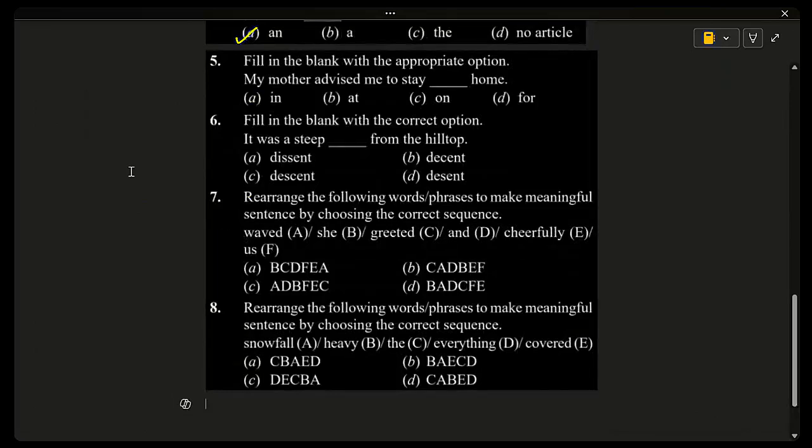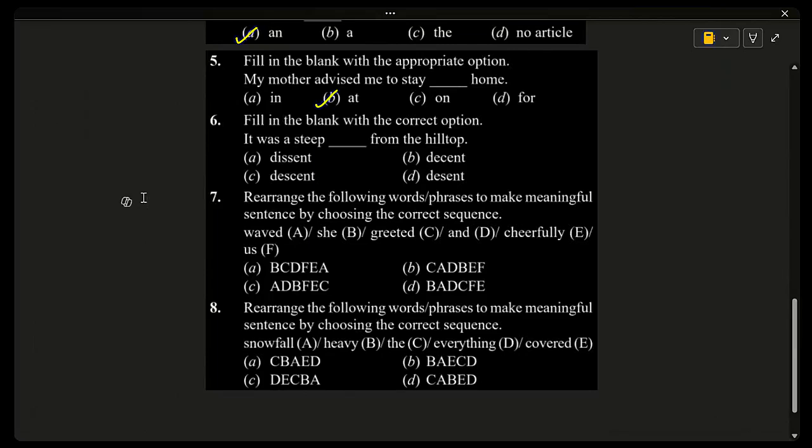Fifth one, fill in the blank with the appropriate option. My mother advised me to stay dash home. In home, at home, on home, for home. So the correct answer is at. We say stay at home, be at home. This is a fixed expression in English. In is used for enclosed spaces, on is used for surfaces, and for is used to show purpose or time. So the correct answer is at.